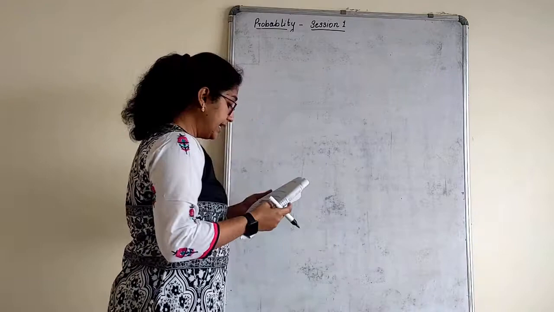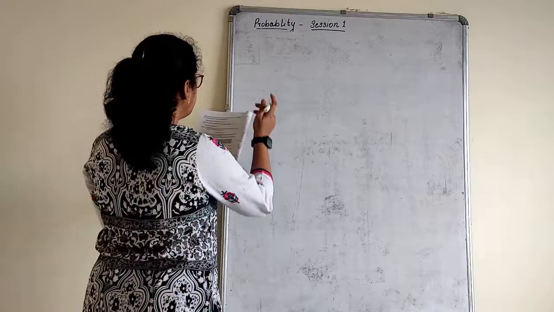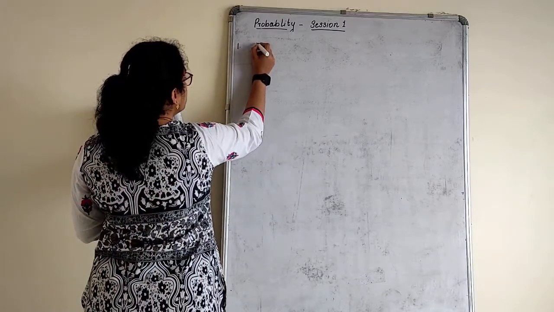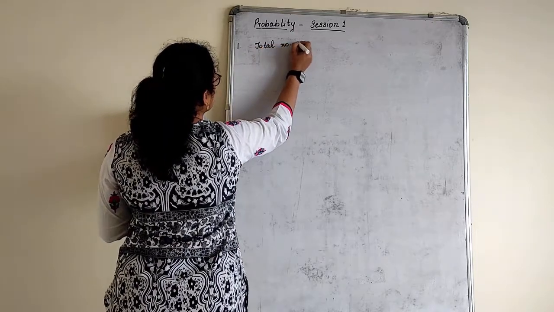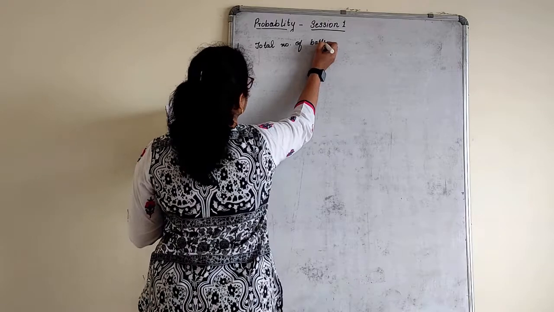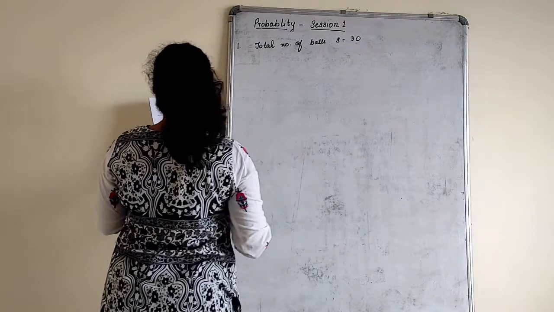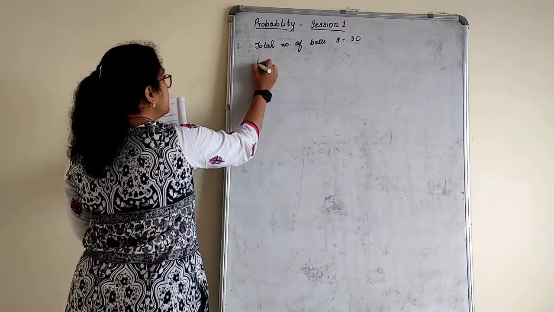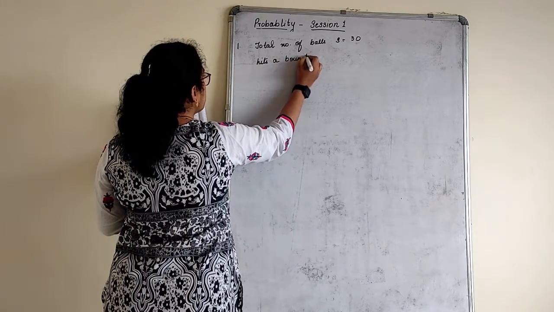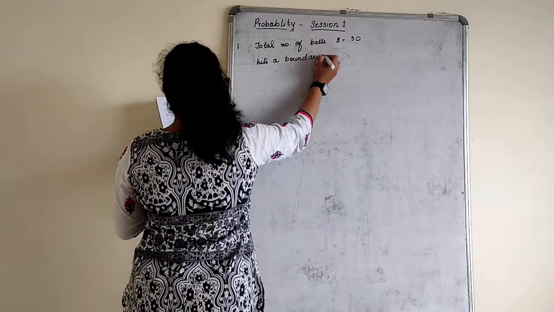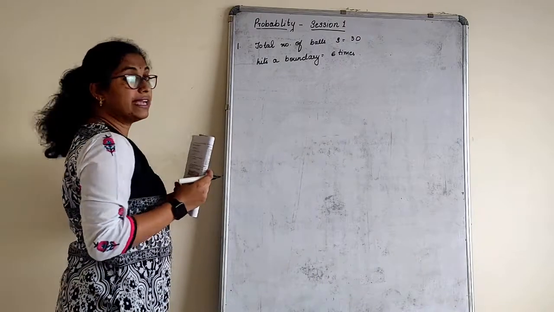First one, in a cricket match, a batswoman hits a boundary 6 times out of 30 balls she plays. So, total number of balls, that is the sample space, we can actually give it as 30. Find the probability that she did not hit a boundary.